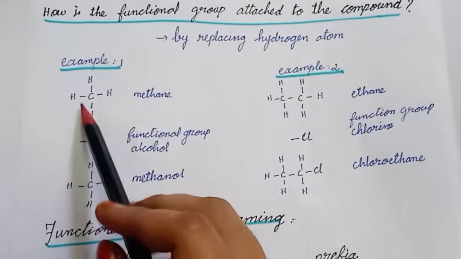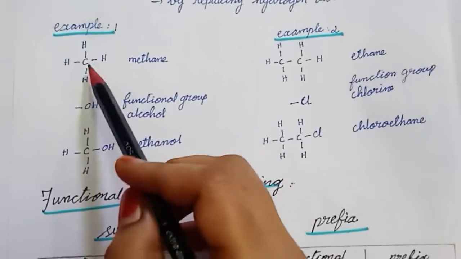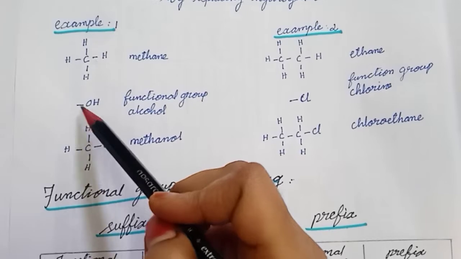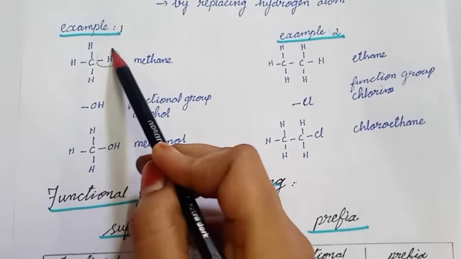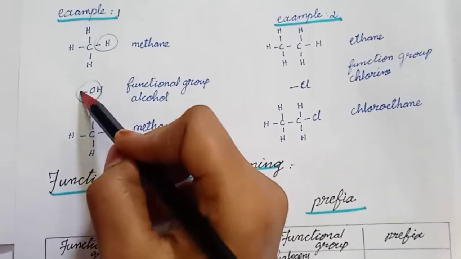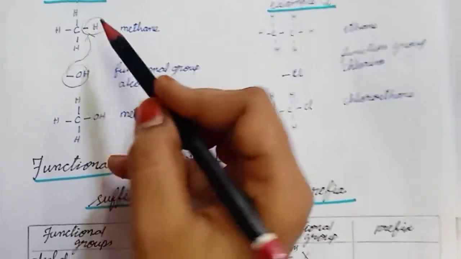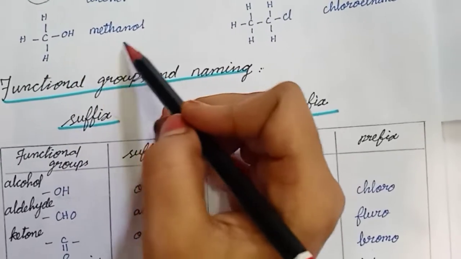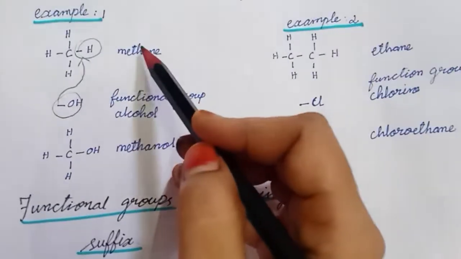Example 1. I take the hydrocarbon, that means methane. It is made up of carbon and hydrogen only. In this methane, one functional group is linked to the methane by replacing a hydrogen. So I take the functional group alcohol. This group is replacing the hydrogen atom. Now the new compound CH3OH is formed. That name is methanol. That methanol is different from the methane.